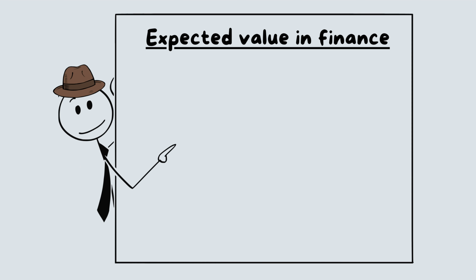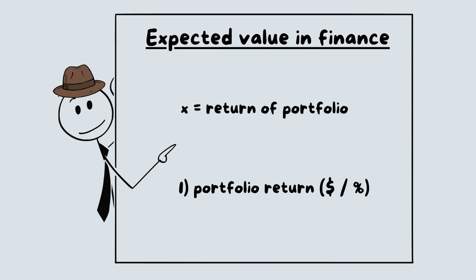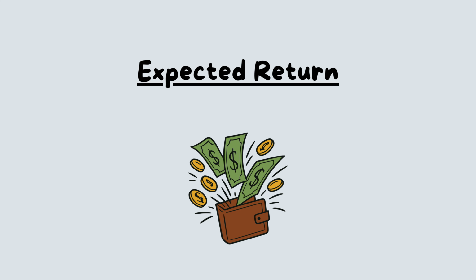Now let us connect this general rule to finance. We take X to be the random return of a portfolio between today and tomorrow. For each scenario tomorrow, there is a portfolio return in dollars or in percent. And there is a probability for that scenario. If we apply the same rule as before, we get what people in finance call the expected return. Mathematically, it is just the expected value of the return random variable. Now we look at a very simple example.